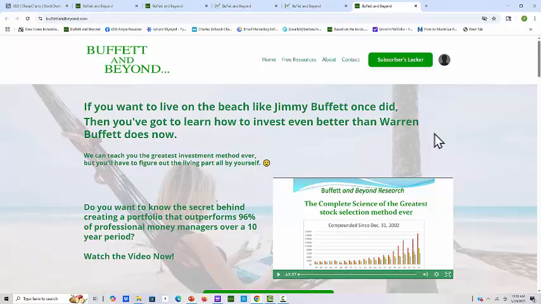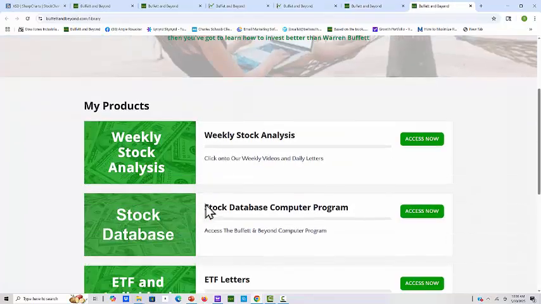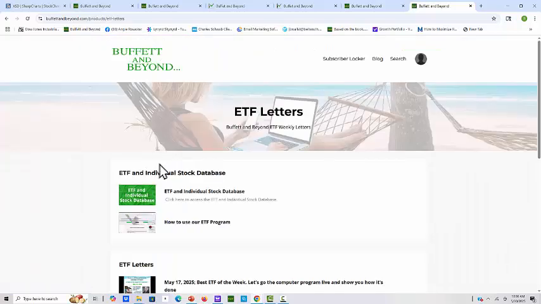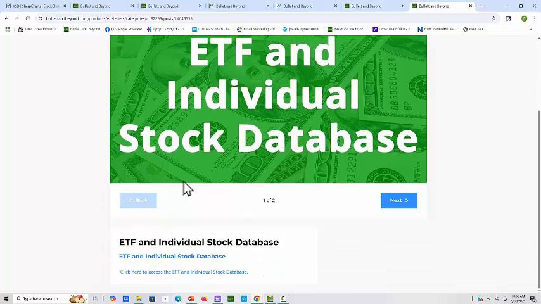So first of all, we go to the Buffett and Beyond site, and you can see it's changed since probably last time you were in here, and it's going to change again, but you just keep up on it. It's easy to follow. So we go to the subscribers locker, and then we go to products down here. We go to the ETF and individual stock database. So we click on that, click on it again. There's a lot of clicking going on, and come on all the way down here where it says click here to access the ETF and individual stock base, and that's exactly what we do.